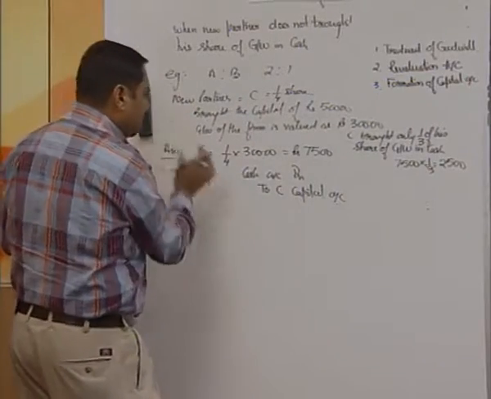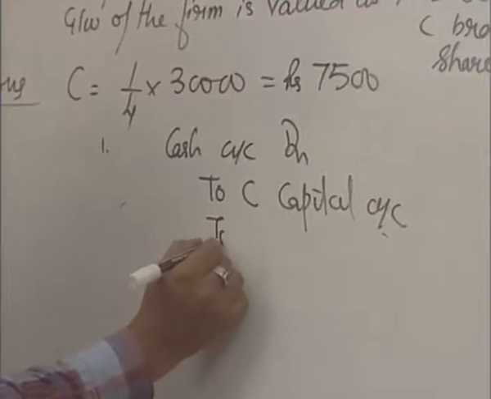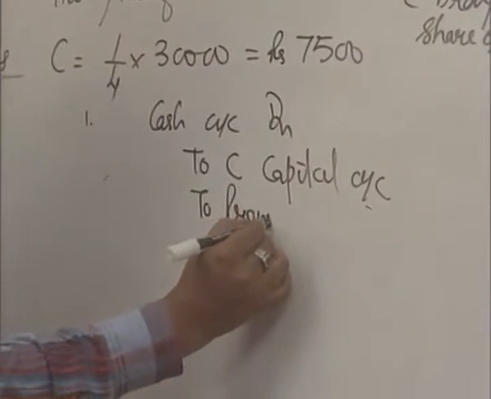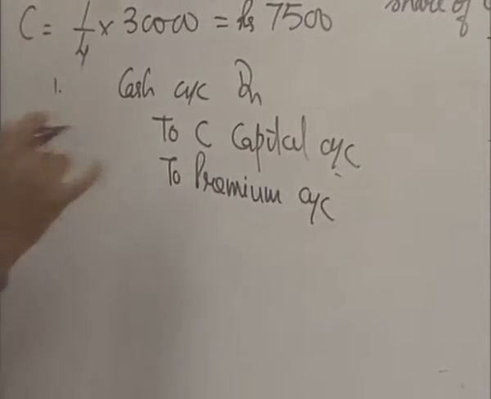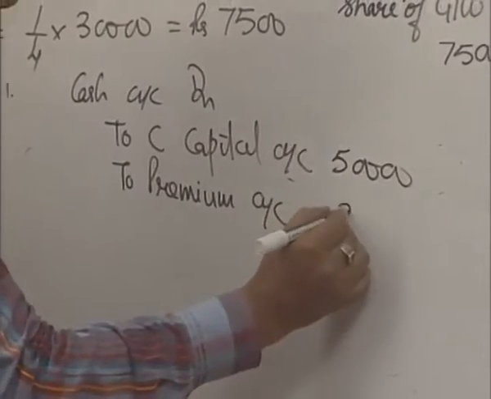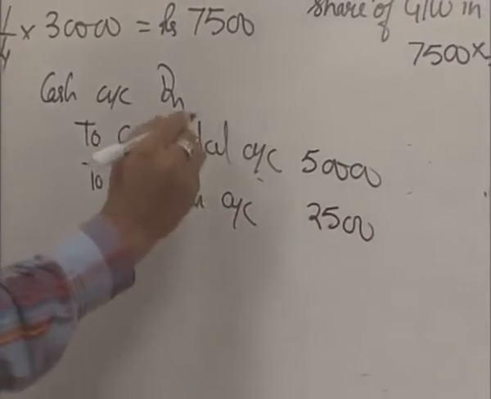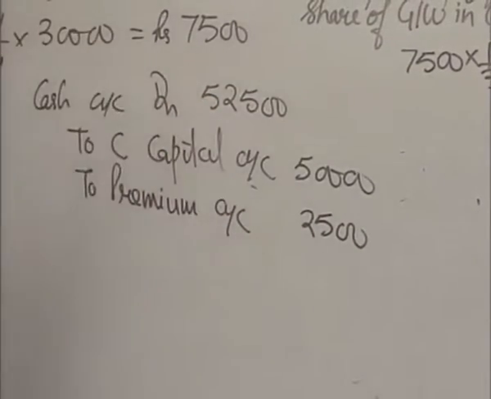So, under this situation, our entry is going to be cash account debit, to C capital account, to premium account. Premium is the value of goodwill brought by C. 50,000 is the capital given to us in the question. 2,500 is the cash brought by C. Total amount comes out to be 52,500.